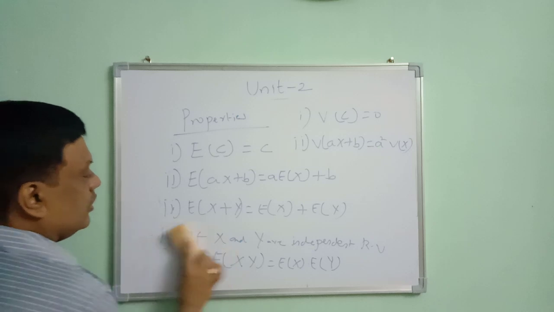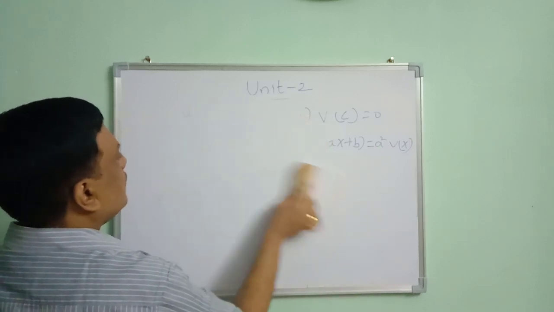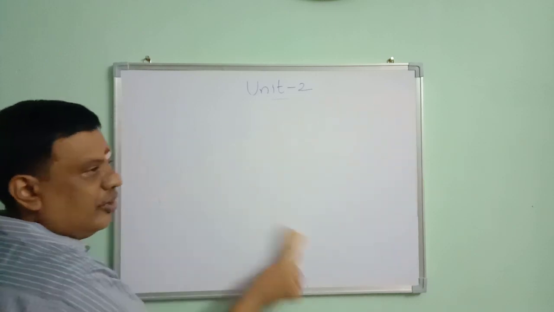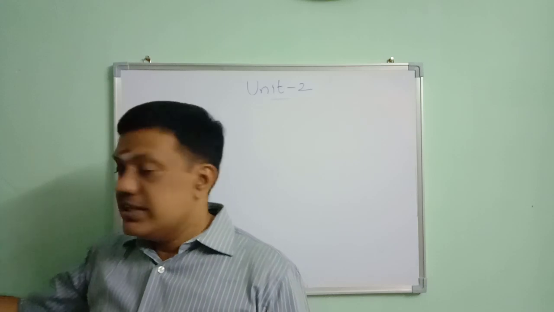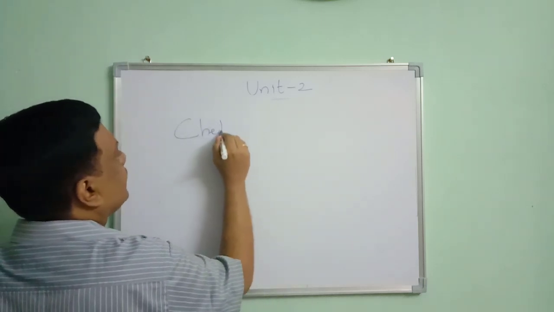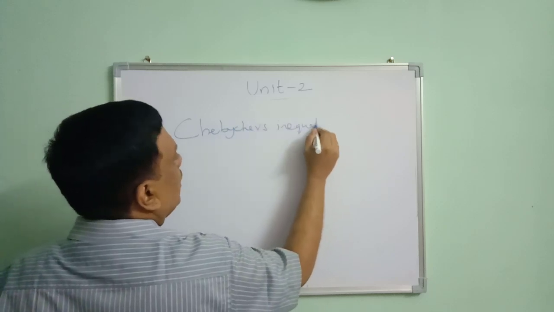So in our video, what is the next concept we are going to see? Expectation and variance are completed. The next concept is Chebyshev's inequality.